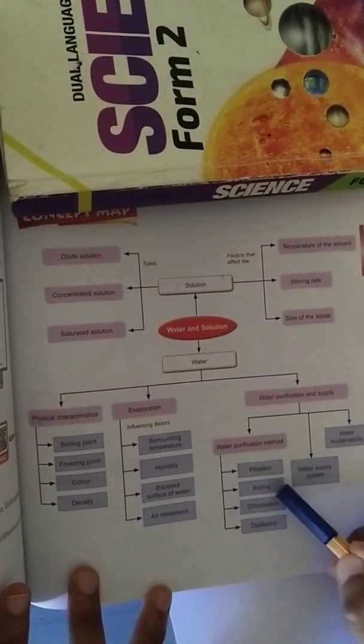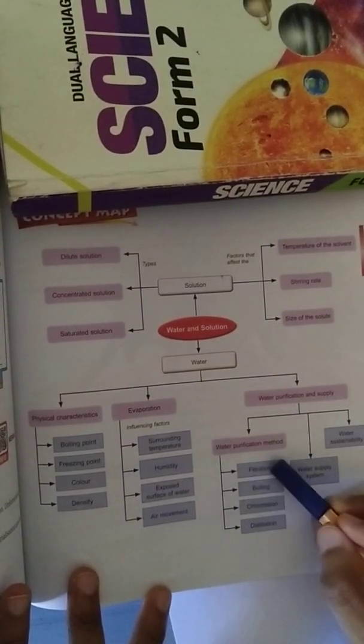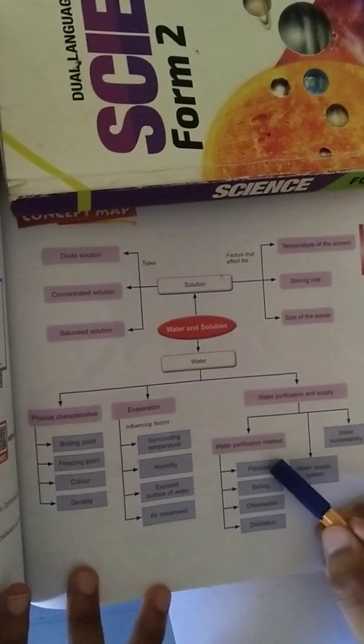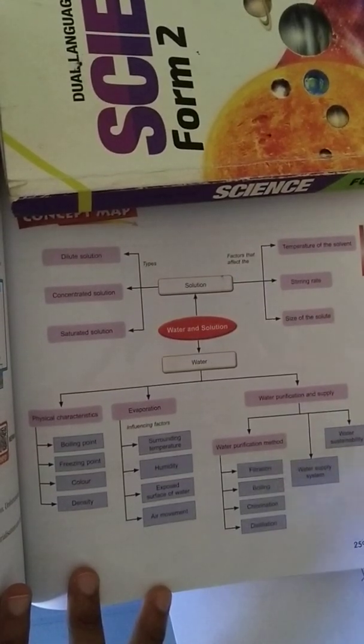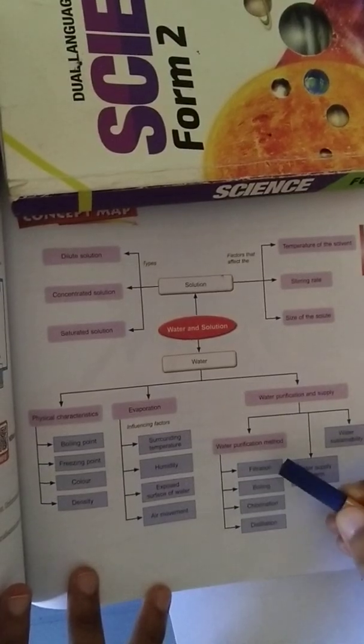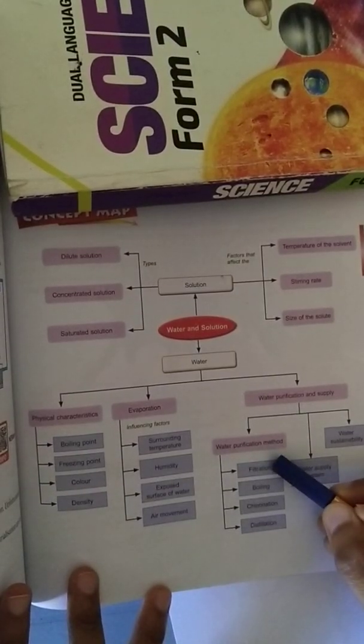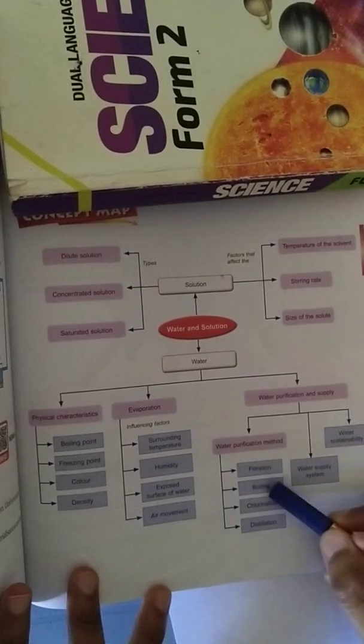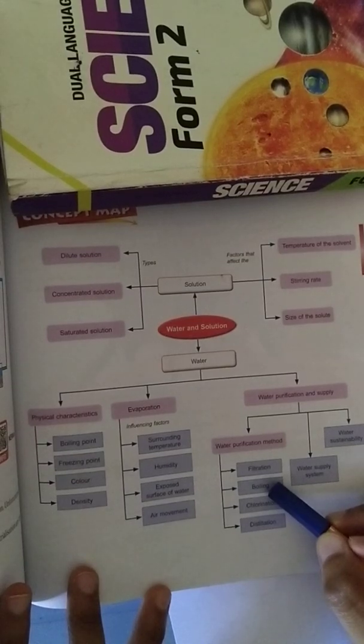We learn about filtration, boiling, chlorination, distillation. So you learn what each can remove and what it cannot remove. For example, filtered water should not be drunk at all, because filtered water means I only remove big suspended particles, but I cannot kill the microorganisms. I cannot remove small or fine suspended particles or dissolved particles. Okay, boiling is still good because it can kill the microorganisms but cannot remove any suspended particles.